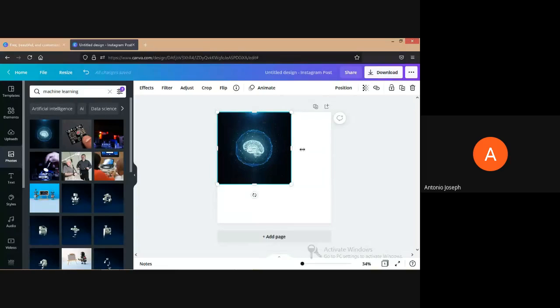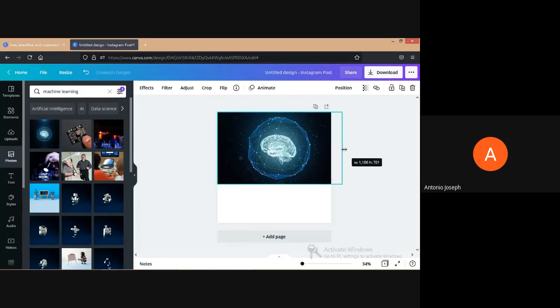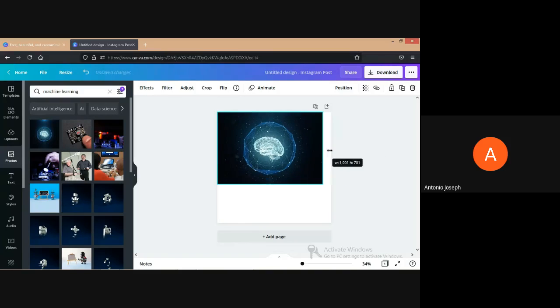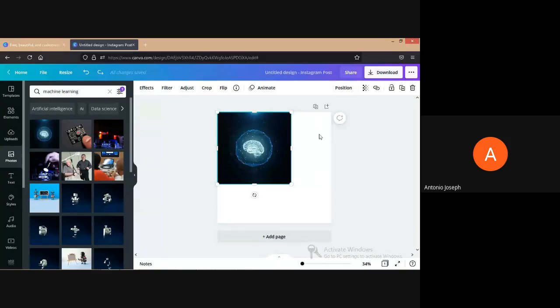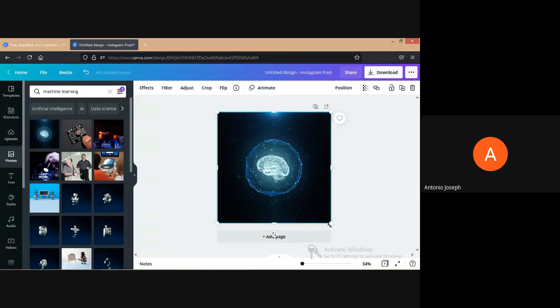If I am dragging it sidewise, what is happening is that the image is enlarging, but it's becoming a rectangular type of shape. It's becoming a horizontal image, so it's not filling the entire portion. So in Canva, it's advisable to resize by clicking on the corner and dragging, so that it will be resized to our required size.